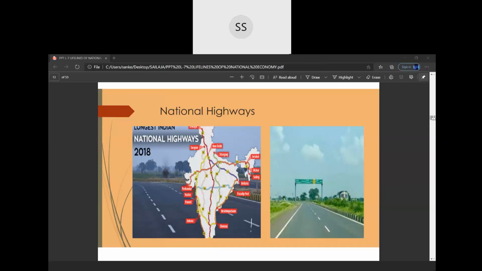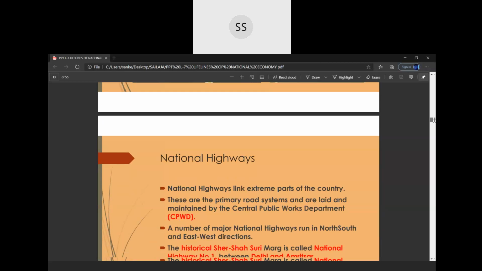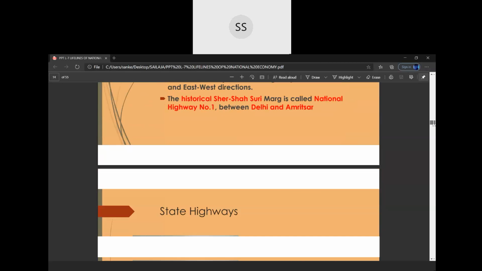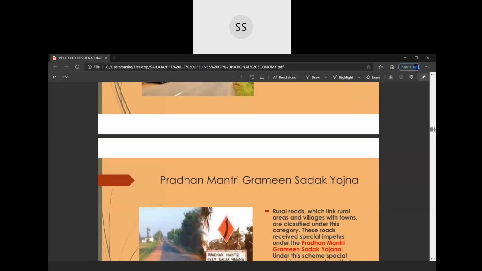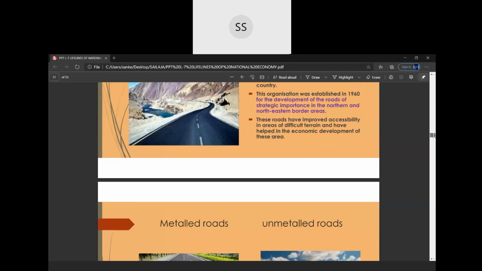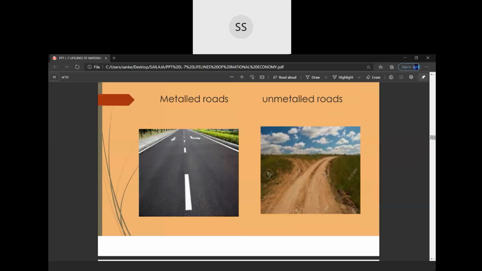And these types of roads which we have done just now, 6 types of roads, they are based on the capacity of the roads. How much wide they are, how much narrow they are, how much capacity they can have. Then on the basis, we have the next category of the roads also, children, which is very simple. So I'll do that. The next category of the roads is on the basis of the material used.